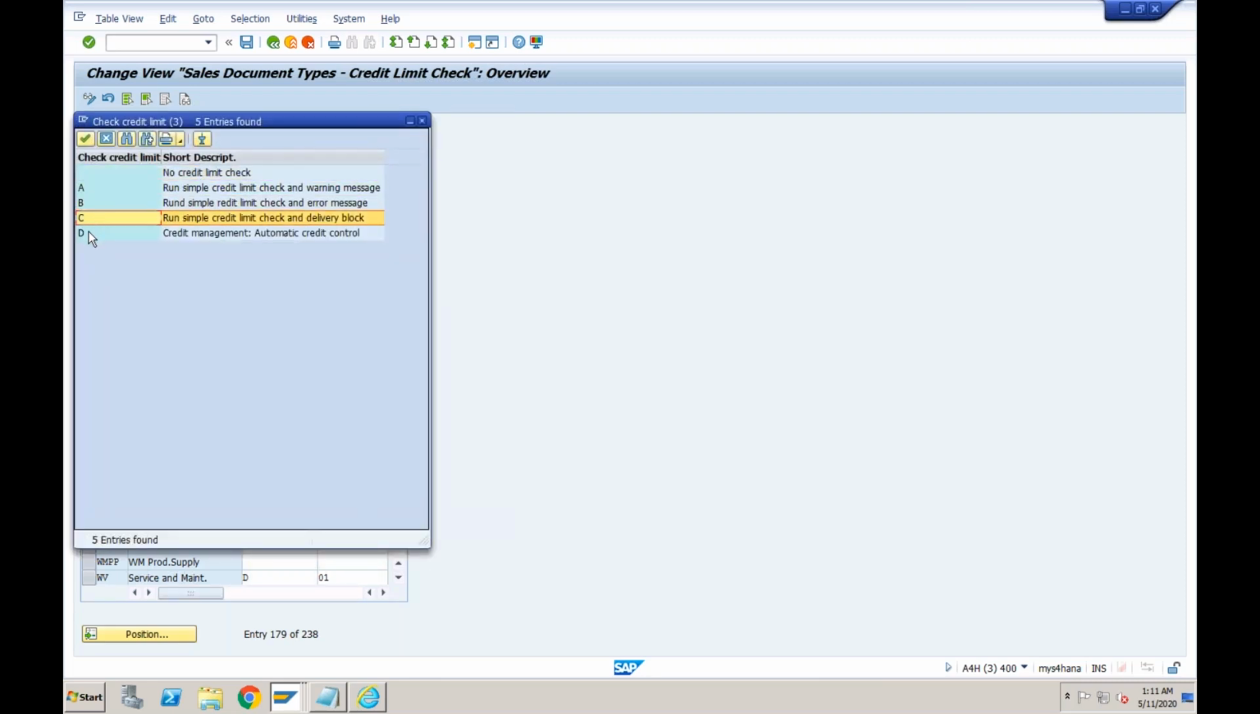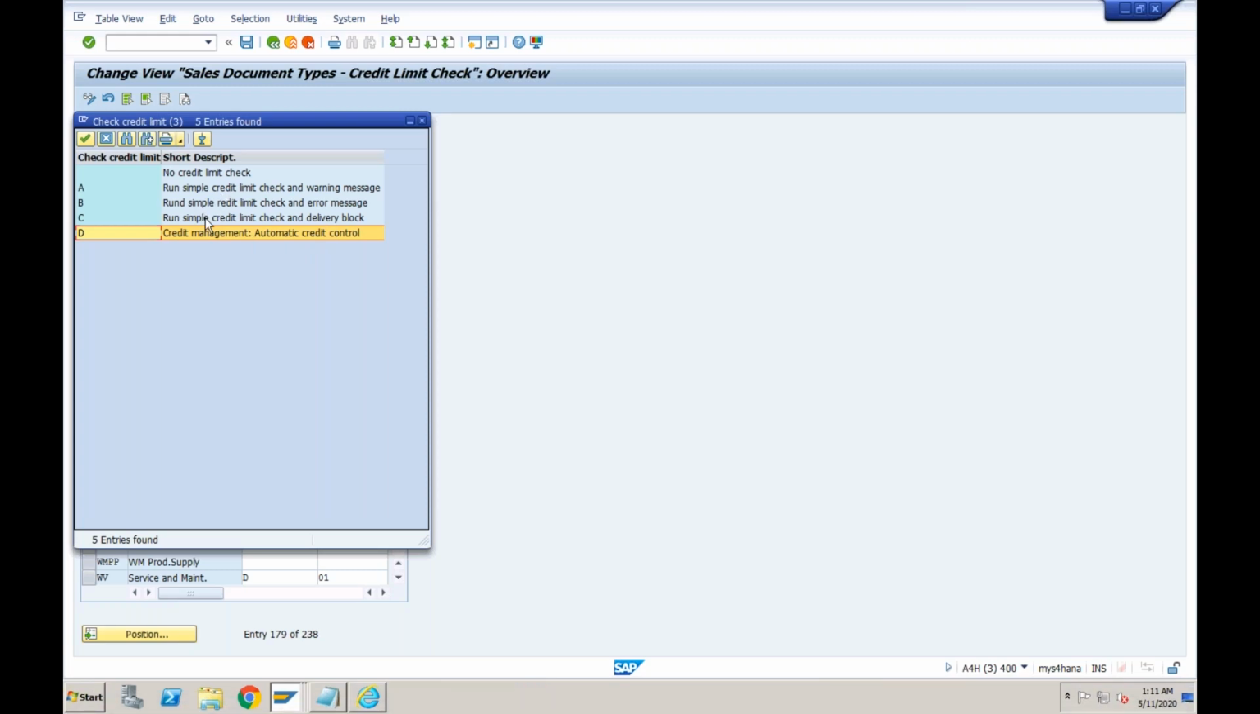And yesterday we also discussed A, B, and C. They were available in ECC, which is called a simple credit check. But in S/4HANA, in FSCM credit management, in short, we don't have the option of A, B, and C, only D or blank. So either you say I'm not using credit management, or you say I'm using credit management, that is automatic credit control. I'm not using simple credit check.